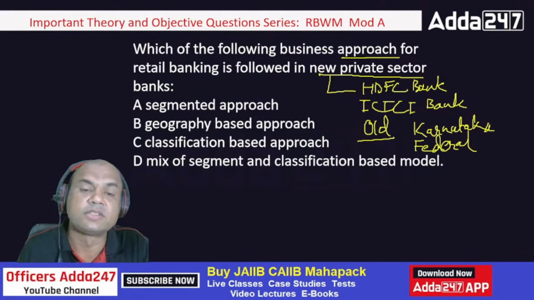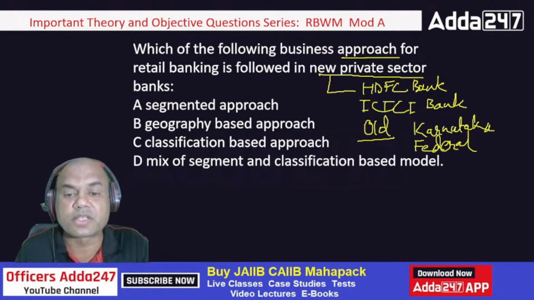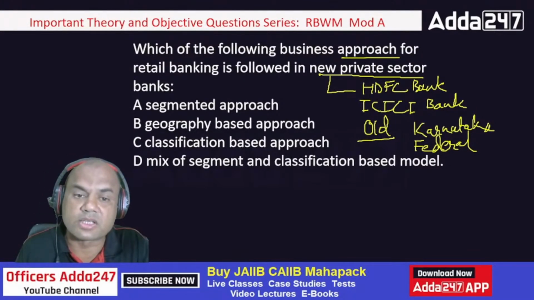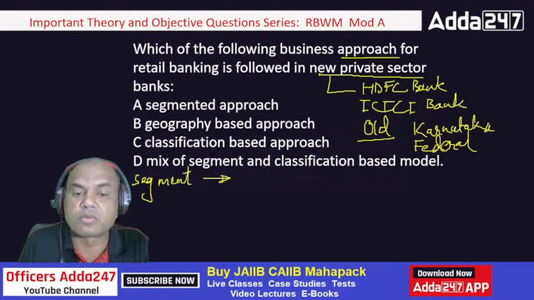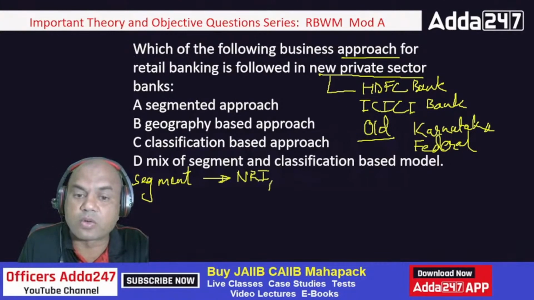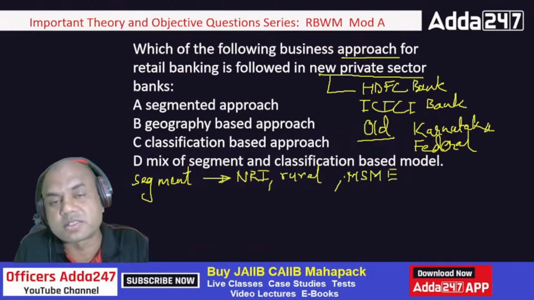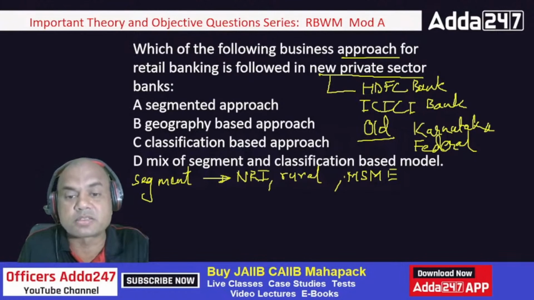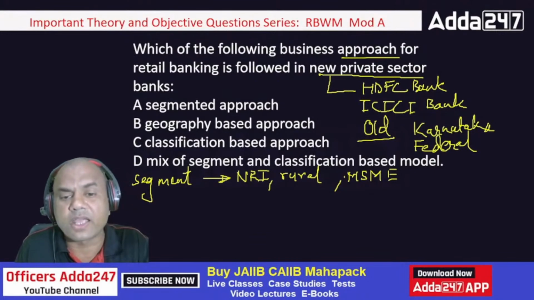Segmented, geography based, classification based, and mix of segment and classification based. Now what is all this? Segmented means it is catering to various types of customers. It can be NRI clients, rural clients, MSME clients. So depending on the customer base, I segregate my branch. This is my NRI branch, this is my rural branch, this is my MSME branch.